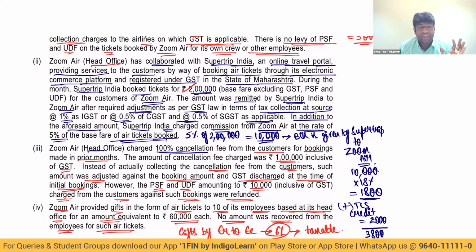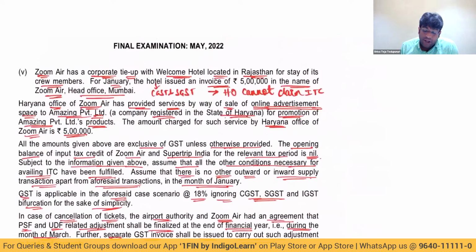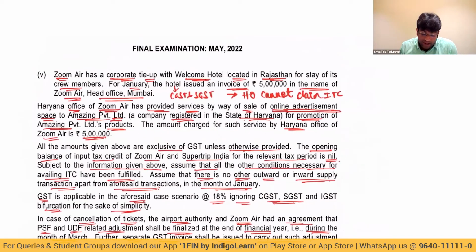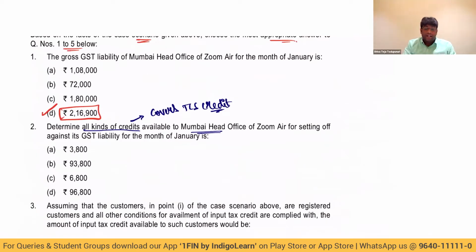That's it. That is my total credit available to my head office, nothing else. And the corporate tie-up credit and all, I should not take into account. Because we can take credit of CGST, SGST paid in the same state and also take credit of IGST. But we can never take credit of CGST, SGST paid in a different state. That is not allowed in the law. Next.